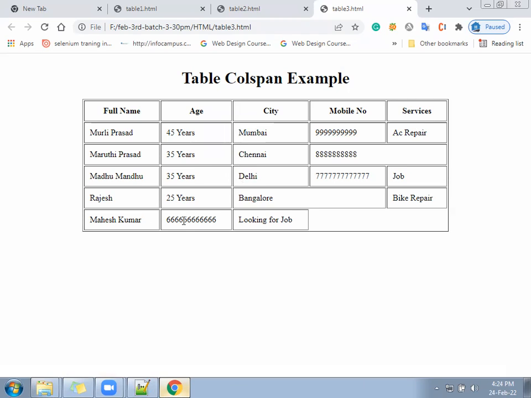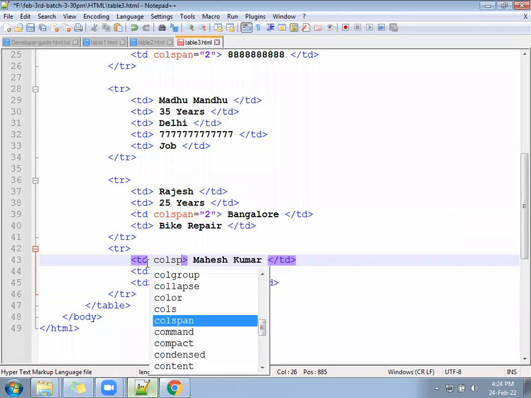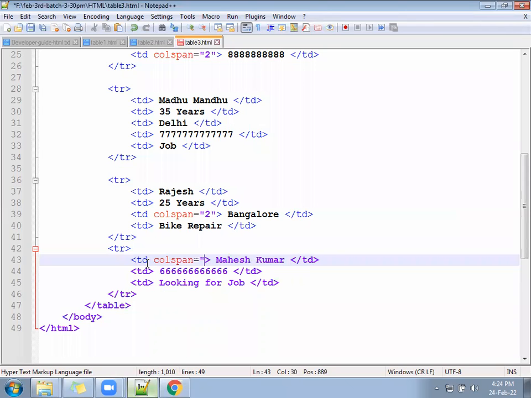If age were there, we could ask the age to take the place. But both are missing. So who will take it? Name will take it. So we will write for the name colspan equal to how many? 3. 1 is the current one and 2 are missing. So 2 plus 1 is 3.